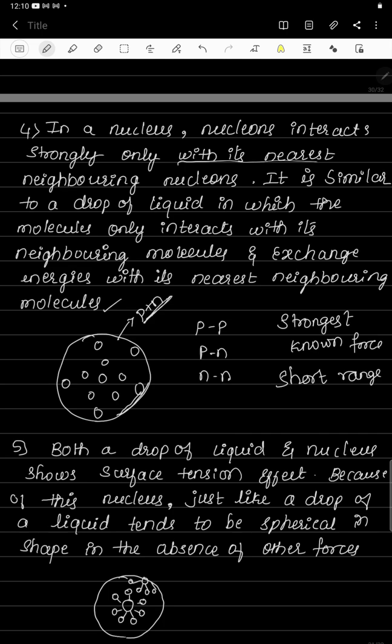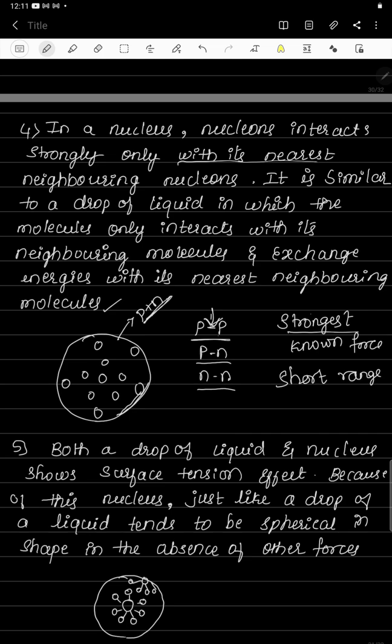So in the nucleus, if you consider the number of protons and neutrons, there will be a force of attraction between proton-proton, proton-neutron, and neutron-neutron. The reason is that the nuclear force is the strongest force, and it is charge independent. So whether you consider two protons, the nuclear force present between the two protons is the strongest one.